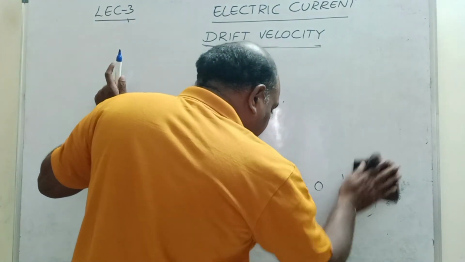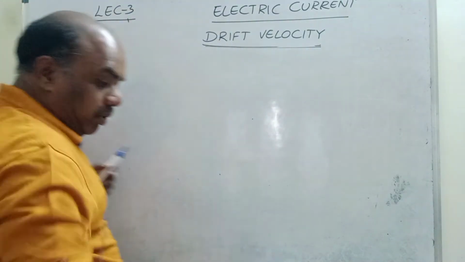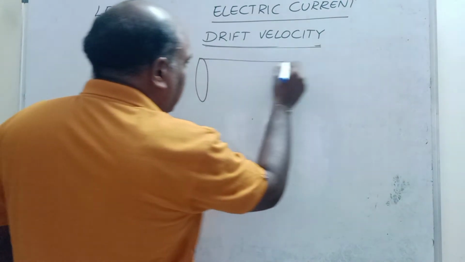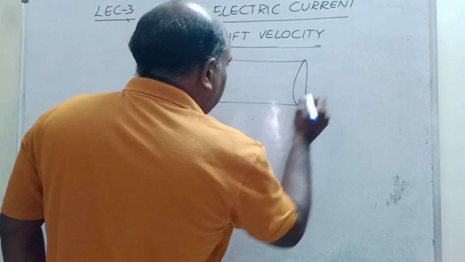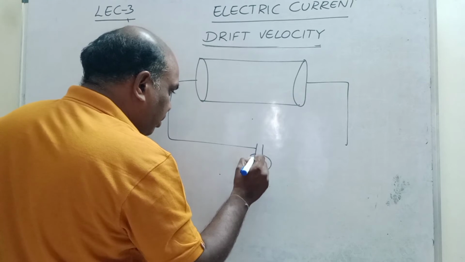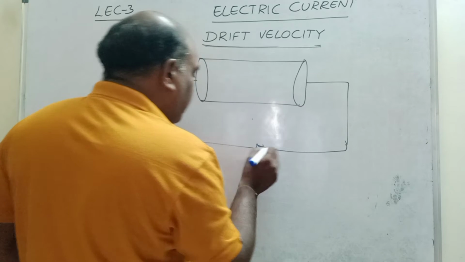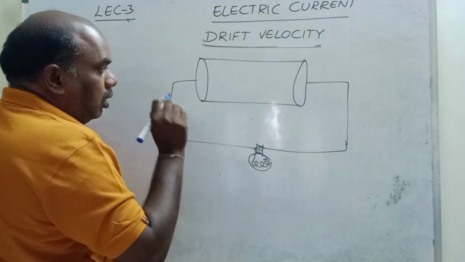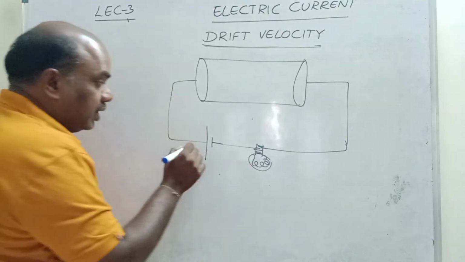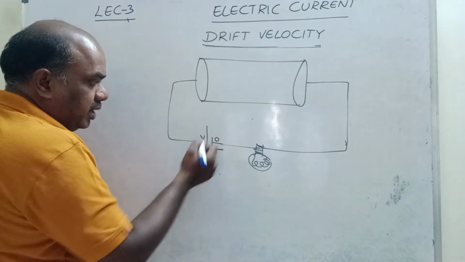Now I want to make this bulb glow. What to do? Again the same scenario. This is a cylindrical conductor. The two terminals of the cylindrical conductor I connected to a bulb. This is the bulb. Now whenever you connect a battery here, this is the positive terminal and this is the negative terminal. Here the voltage is V, here the voltage is 0.